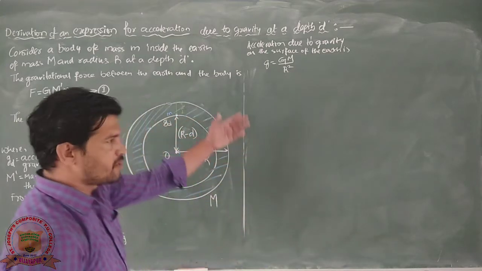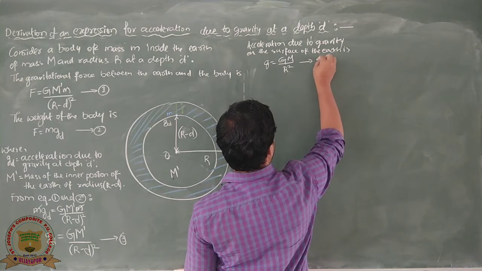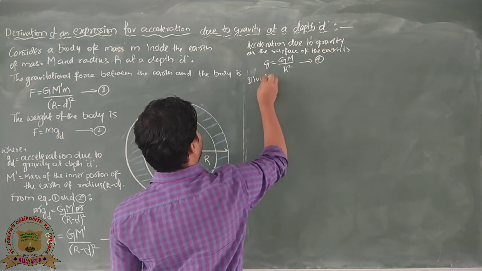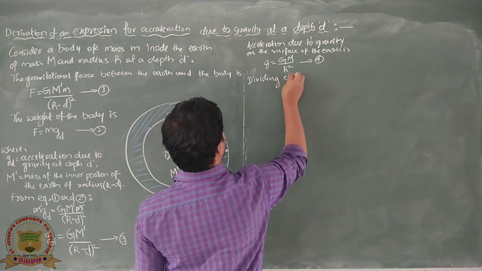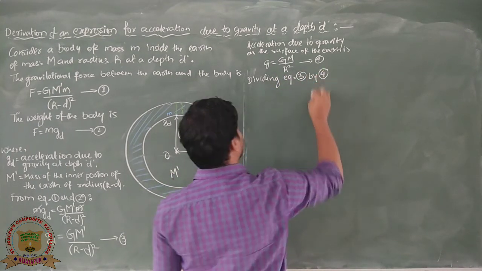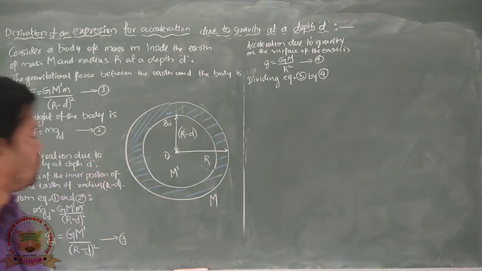So this equation gives acceleration due to gravity on the surface of the earth. And now dividing equation 3 by 4. So we are going to divide this equation 3 by equation number 4.